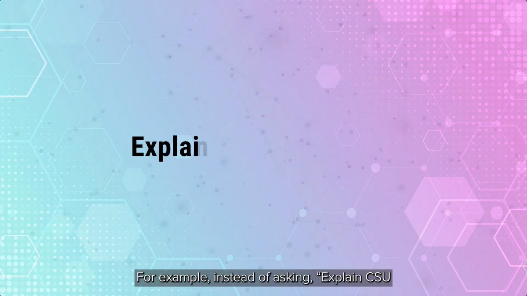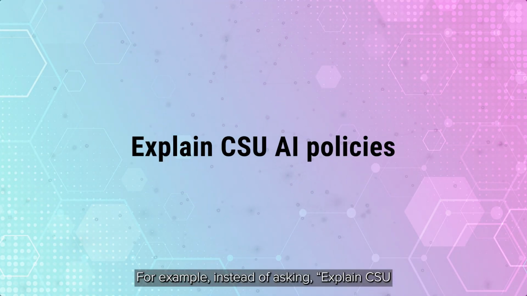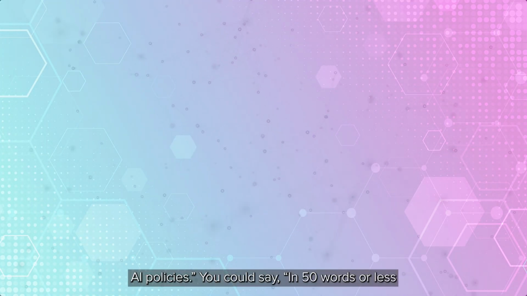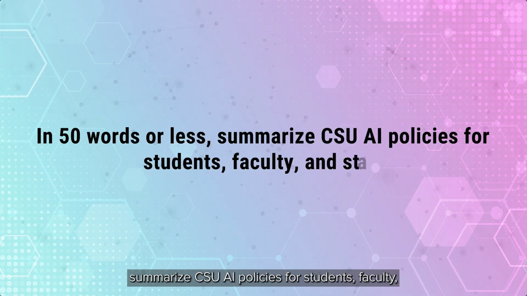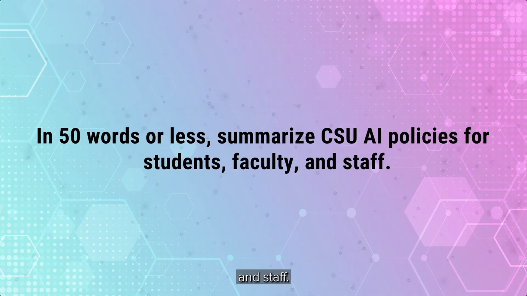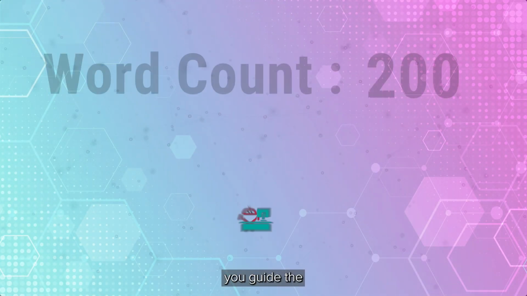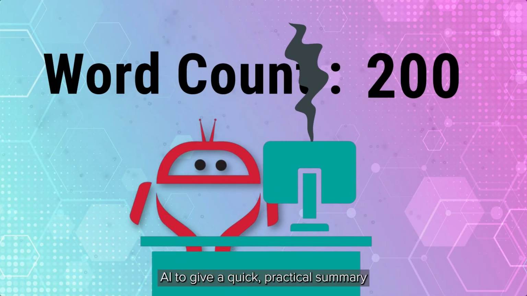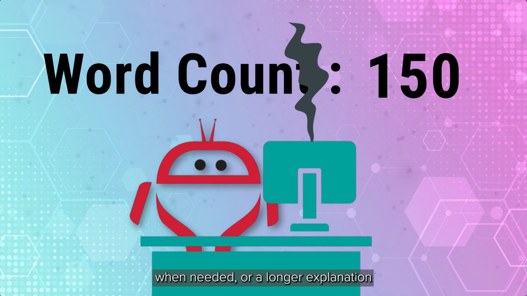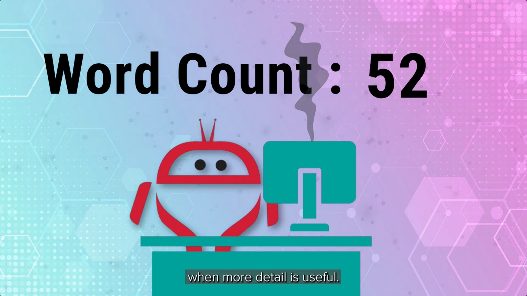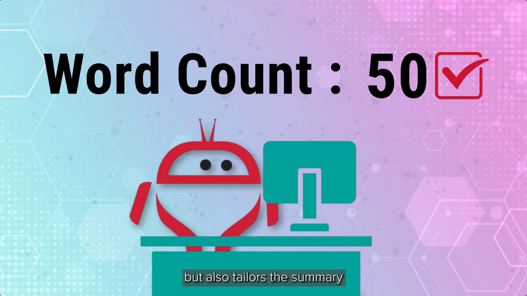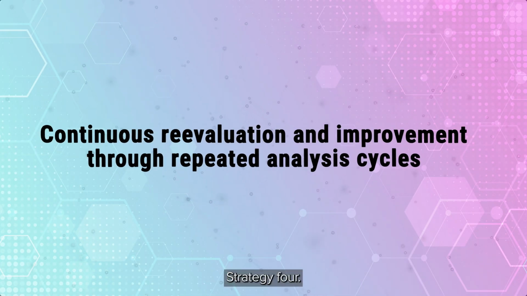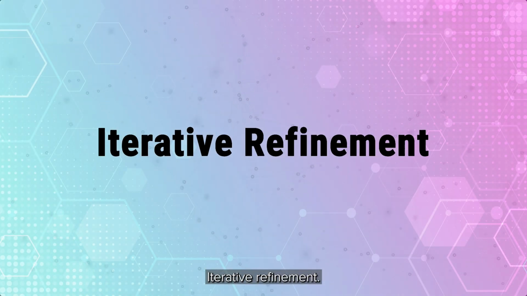For example, instead of asking, "Explain CSU AI policies," you could say, "In 50 words or less, summarize CSU AI policies for students, faculty, and staff." By setting length, you guide the AI to give a quick, practical summary when needed, or a longer explanation when more detail is useful. In this case, the prompt not only specifies length, but also tailors the summary for particular groups.